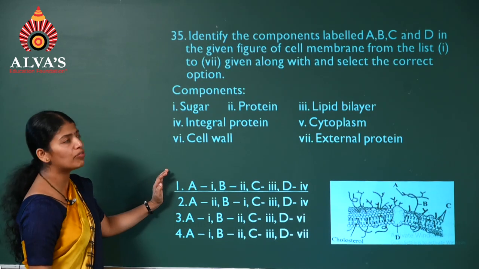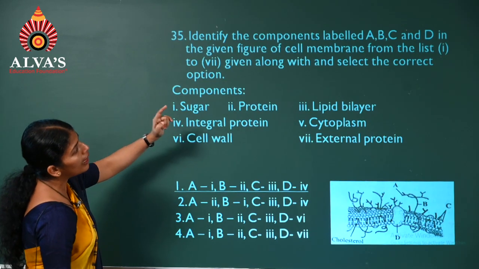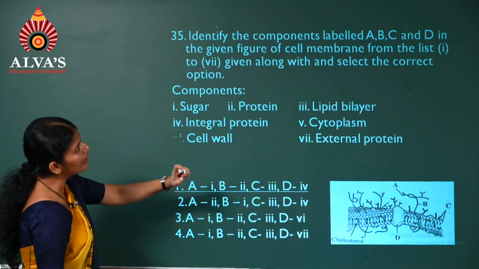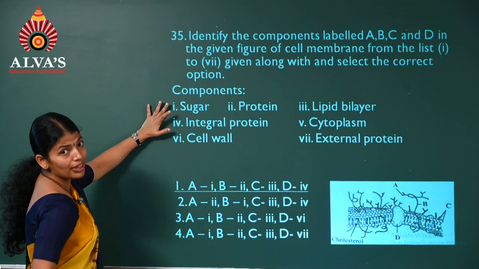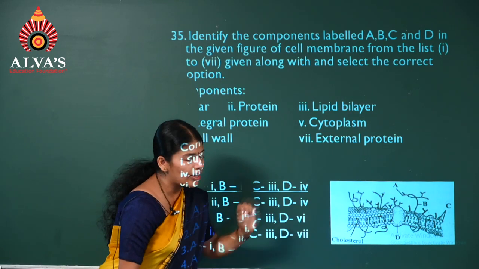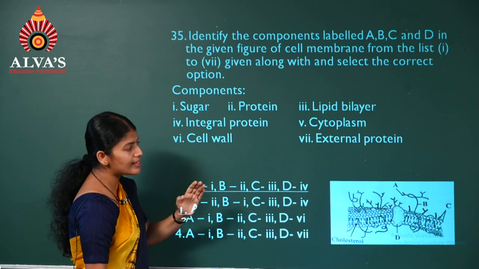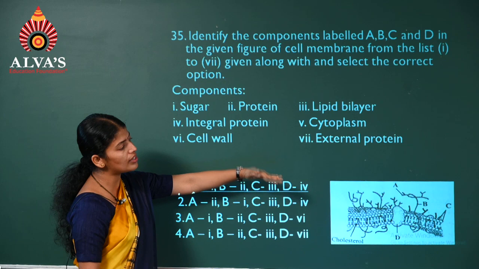Question number 35. We'll have to identify A, B, C, D in the given figure. With respect to the combination given, we'll just look into A. Can you identify which is that? The one which is attached externally, towards the external side.